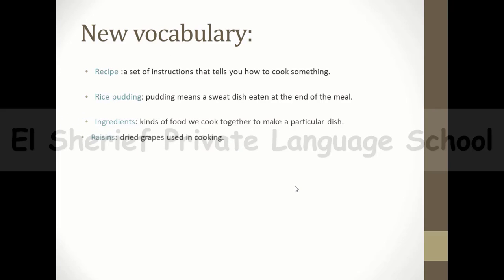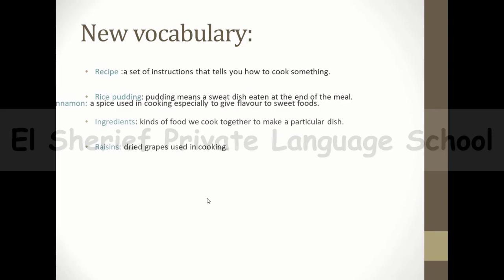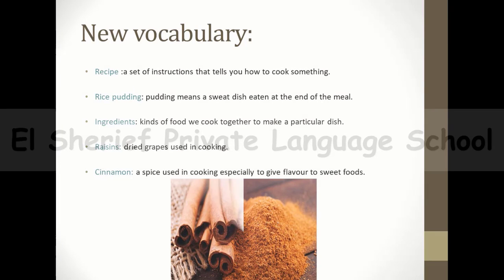And now let's move to raisins. Raisins, guys, it's dried grape. So raisins or dried grapes used in cooking like this. So this is the dried grapes, which I mean raisins. And then we have cinnamon. Cinnamon, it's a spice used in cooking, especially to give a flavor to sweet food. So this is the cinnamon, which is a kind of spice.